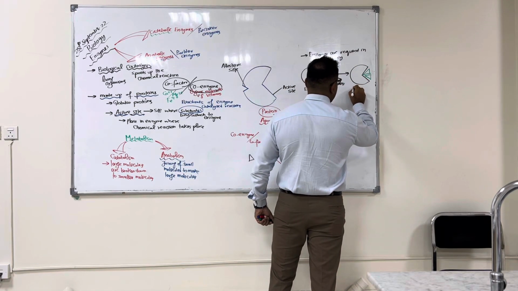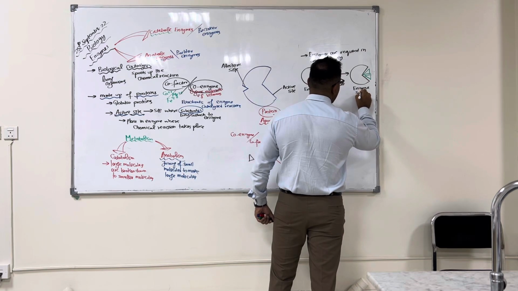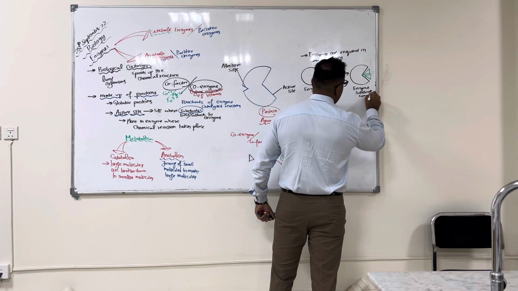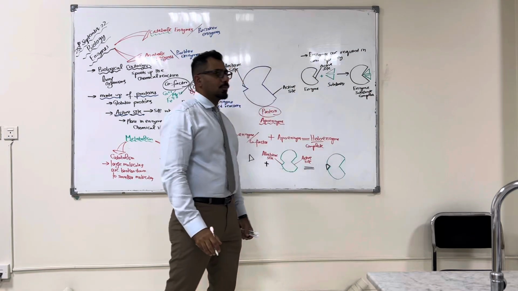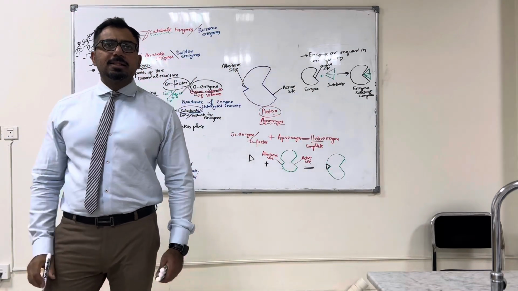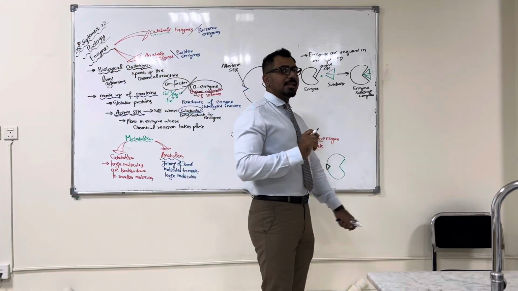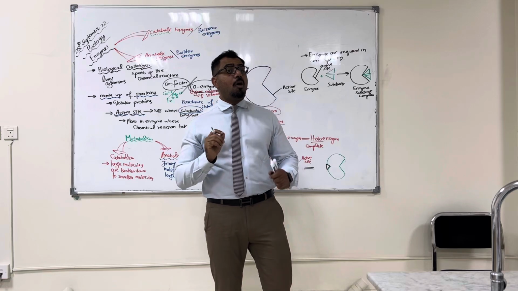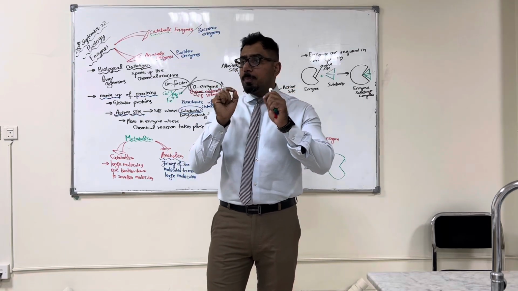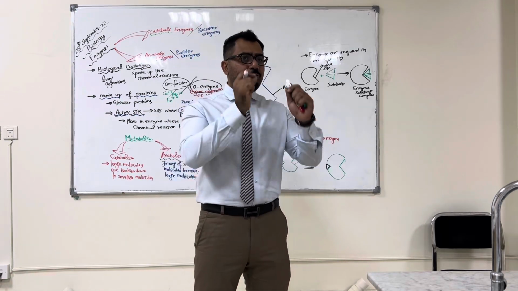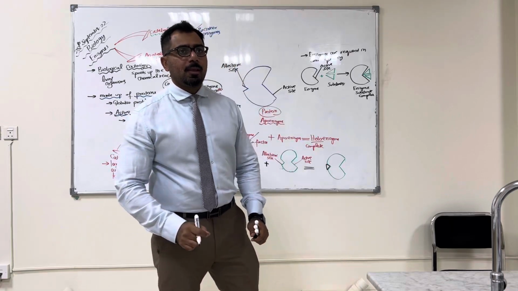Now, when the substrates bind to the active site, this union of enzyme and substrate is called enzyme substrate complex. What is it called? Enzyme substrate complex. Now, let me tell you one thing, that this enzyme substrate complex is formed for a very short period of time, for the fraction of a second.